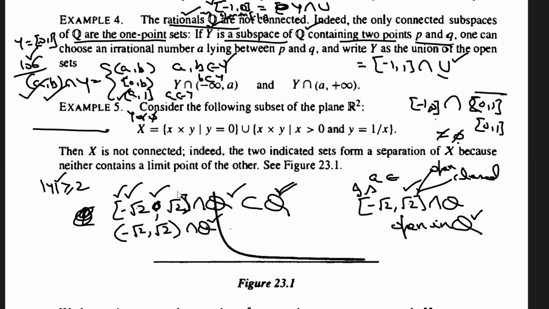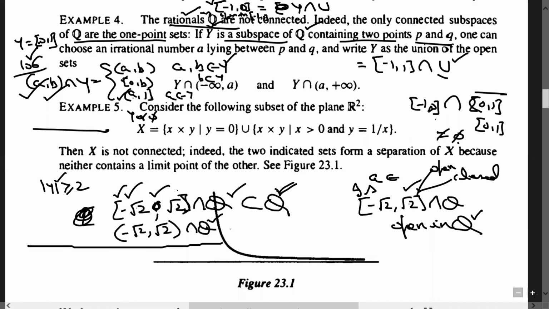So if you are able to think of such a construction, then we will say that any 2 point rational set, or more than 2 point set, will never be connected in Q. So how to do that? The proof is very easy.